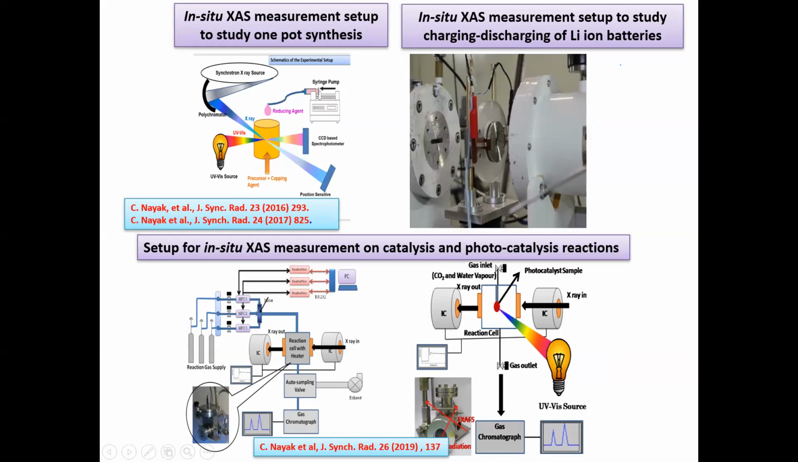And this is the photocatalysis reaction cell. This is the reaction cell for photocatalysts, and this is the UV visible source which mimics sunlight. Then we have a gas outlet for monitoring the reaction products, and this is the cell. You can see there is a provision for the X-ray beam, and there is a provision for the output beam. And this is the reaction cell for monitoring the structural growth of nanoparticles.